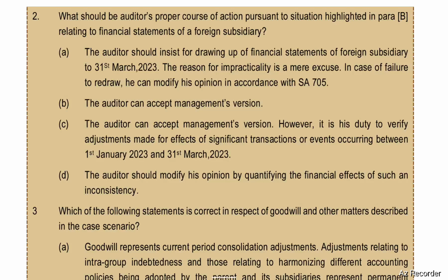Fourth option, the auditor should modify his opinion by quantifying the financial effects of such an inconsistency. Option C is correct. The auditor can accept management's version. However, it is his duty to verify adjustments made for effects of significant transactions or events occurring between 1st January 2023 and 31st March 2023.